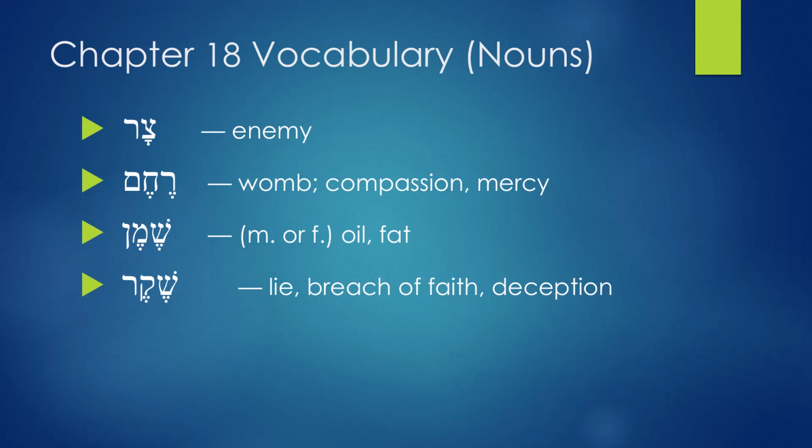The womb is thought of as a symbol of tender care or mercy or compassion. And because of that, just as a mother feels protective love for what is inside her womb, the Hebrew language also uses the same root to describe God's compassion or God's mercy or parental care. And so the word rechem sometimes is used to show God's compassion or mercy, how God protects or shows mercy to his own people. So the word rechem means womb, but sometimes means compassion or mercy.